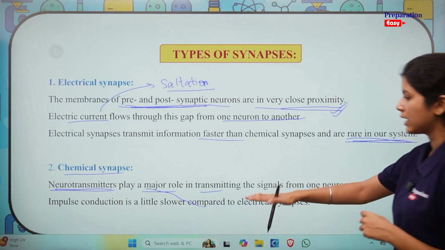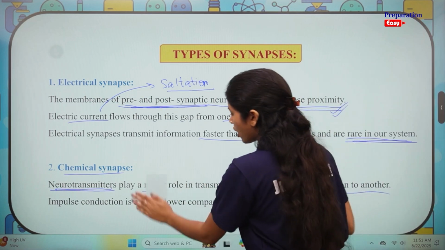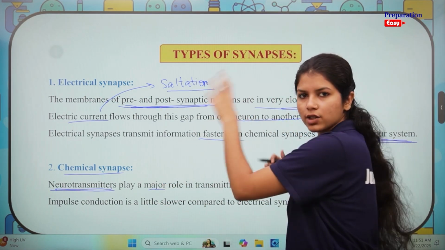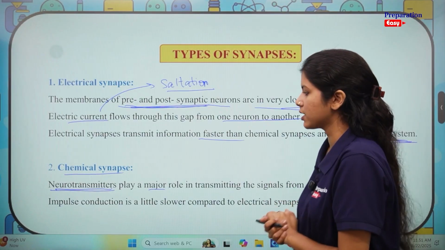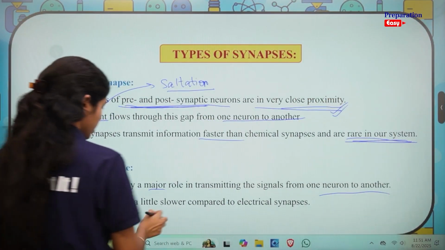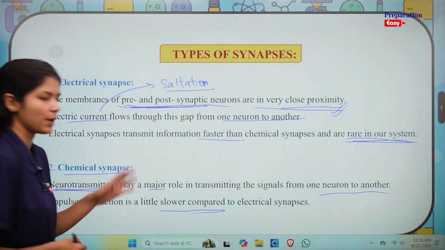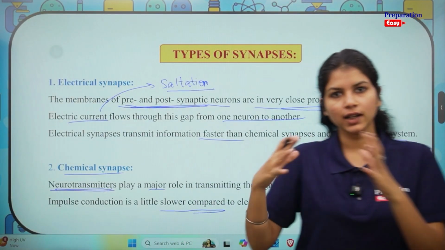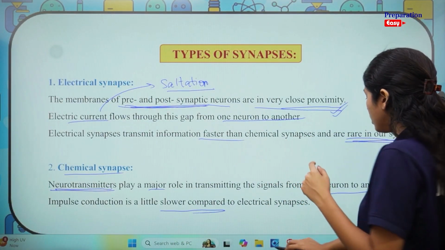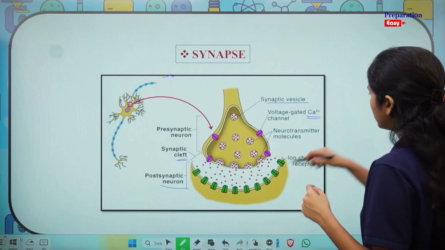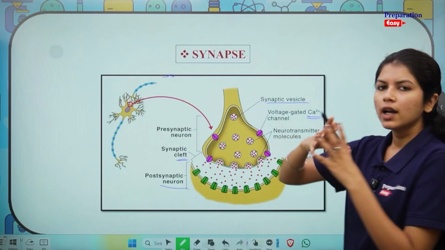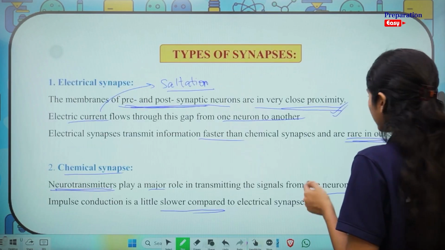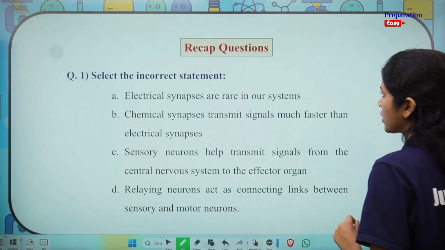Of course, they are synapses, so their job is to transmit signals, be it electrical synapse or be it a chemical synapse. Impulse conduction is a little slower compared to electrical synapses over here because chemicals are being used. And the synaptic cleft, as we just saw here, is a bit bigger compared to the electrical one. Okay, and that's why it is a slower process.